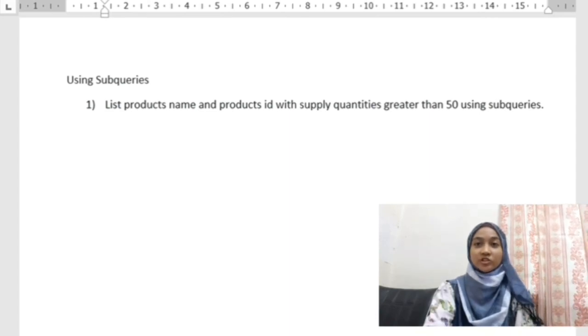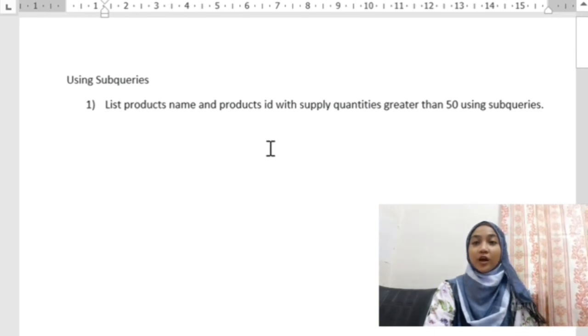Now, look at the question: list product name and product ID with supply quantity greater than 50 using subquery. Product name and product ID are the outer query, and quantity greater than 50 is the subquery.